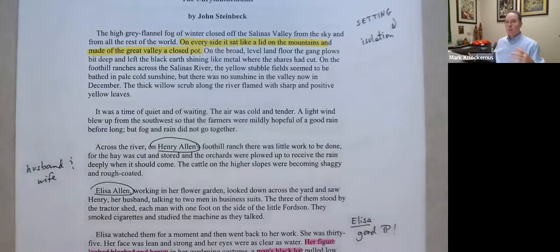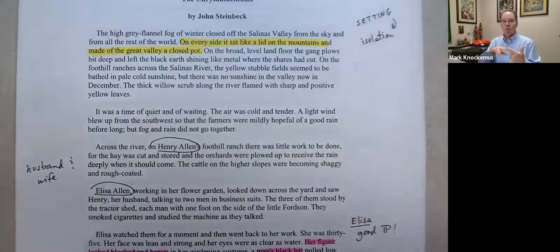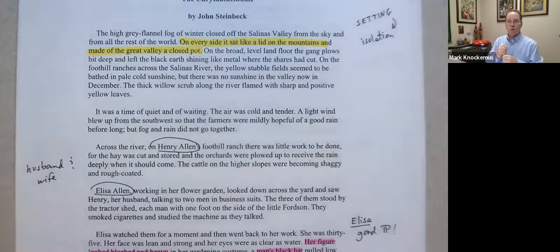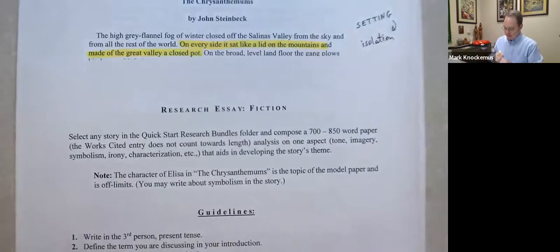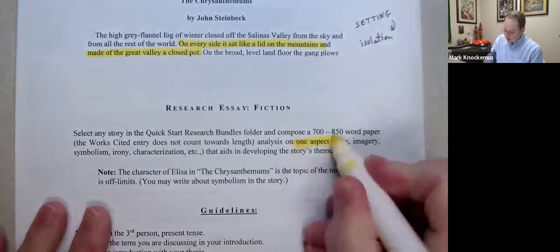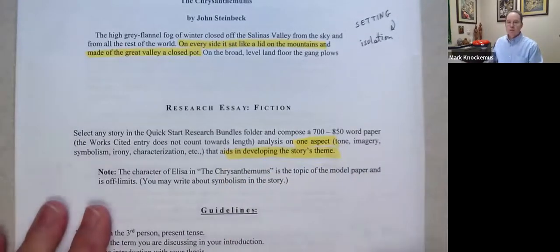Then what you have to do is, once you've isolated your literary device, whatever it is that you're going to work with, whether it's imagery or symbolism, or if we do characterization, and so on and so forth, right? Nail that down. You'll notice from our purpose in writing here is how that one aspect aids in developing the story's theme.